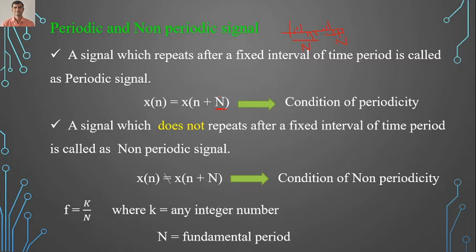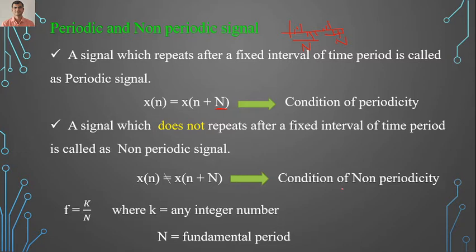Now a signal which does not repeat after a specific interval of time is known as a non-periodic signal. A signal which repeats is known as periodic. A signal which does not repeat is known as non-periodic. So here we will have x of n is not equal to x of n plus capital N. This is the condition of non-periodicity. Now if the signal is periodic, then we have to find its fundamental period.